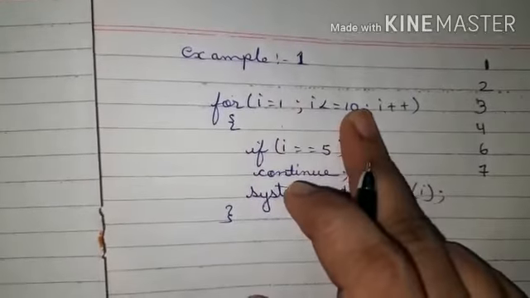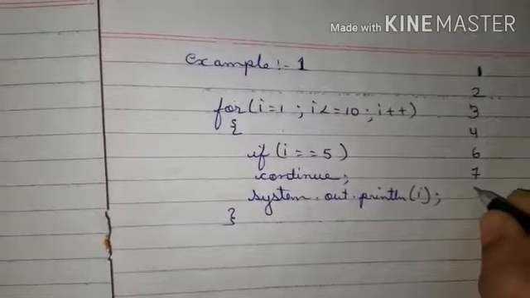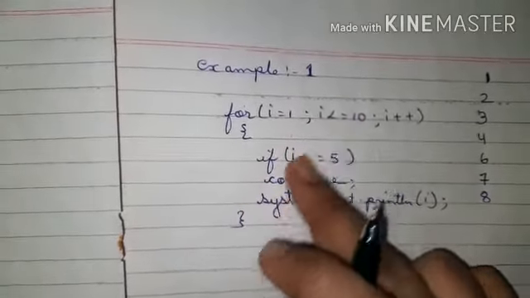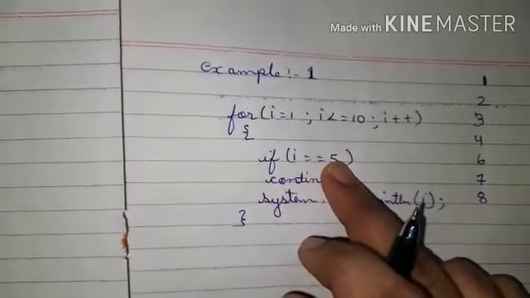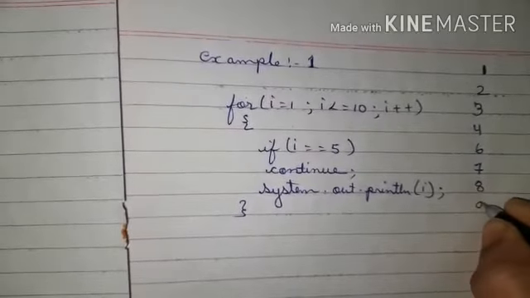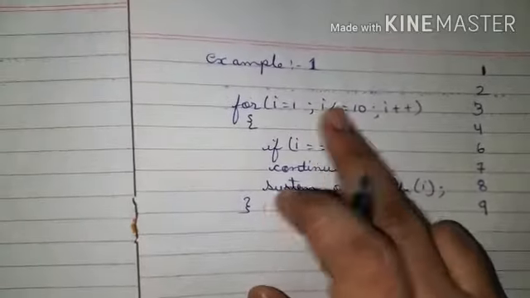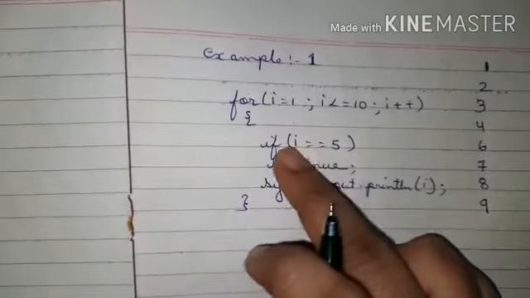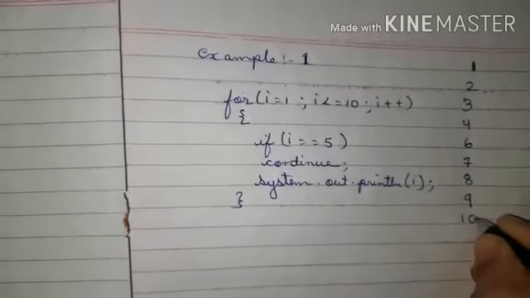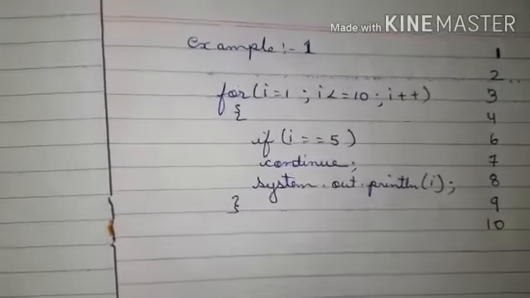Then i will become 8. 8 is less than 10 but not equal to 5, so it will display 8. Then again it will go. Now i is 9. 9 is less than 10 and 9 is not equal to 5, so it will display 9. Now i is 10. 10 is equal to 10, condition true, and it will print 10. Then i is 11, condition false, and it will come out of the loop.